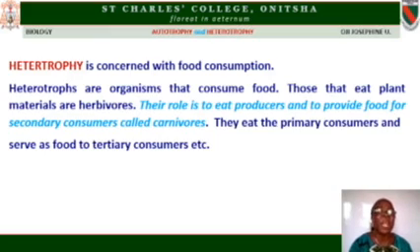Those that eat plant materials are herbivores, and the role of the herbivores is to eat producers and provide food for secondary consumers. The secondary consumers, in turn, will eat primary consumers and serve as food to tertiary consumers.